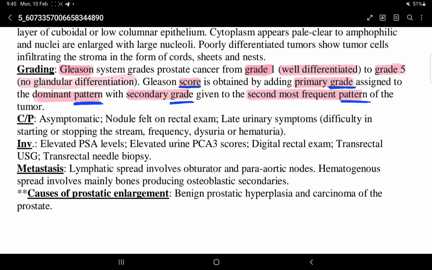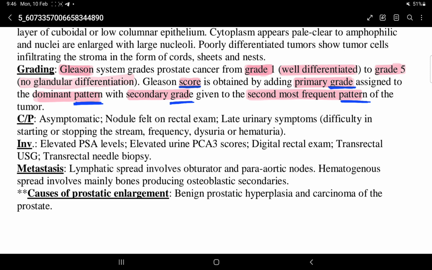Gleason score is obtained by adding the primary grade assigned to the dominant pattern and the secondary grade given to the second most frequent pattern of the tumor.